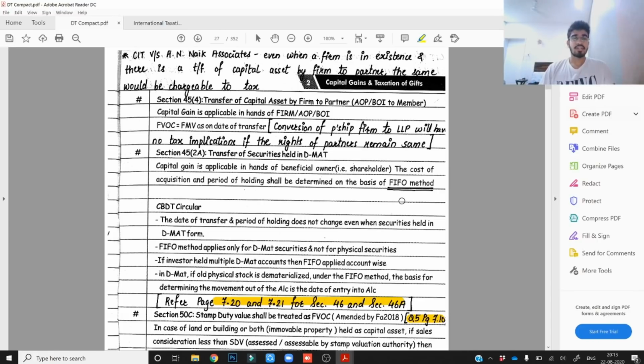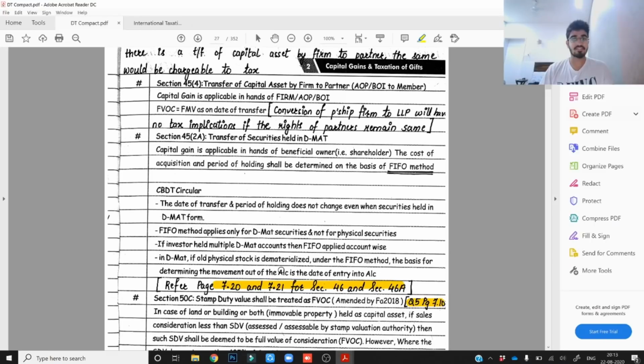Whenever you're using two types of books, a reference book and a module, you have to ensure that you only refer to one particular book in the 1.5 days before the examination. Due to lack of time, it is not possible for a student to revise both the modules as well as reference books. So either stick to the module or stick to the reference book, but give cross-referencing of both these books on one particular book. For instance, I have given the cross-referencing of modules in this compact itself, so that at the time of revising this compact, my module automatically gets revised.